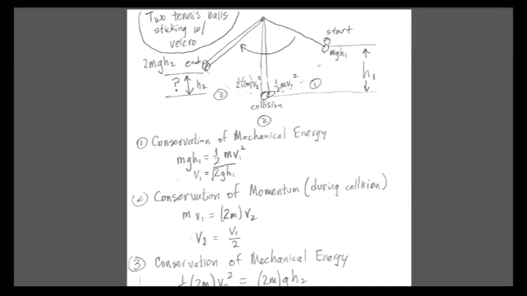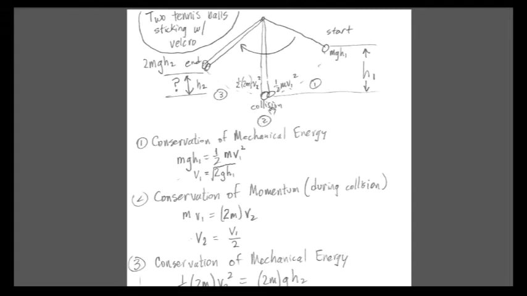So here's our situation. We start here with potential energy mgh1, where h1 is the height before Robin Hood swings down out of the trees. Then Robin Hood's gravitational potential energy converts to kinetic energy due to conservation of mechanical energy. So that is step 1 of the problem. And we see here that the potential energy mgh1 is the same as the kinetic energy just before the collision, where v1 is the velocity of Robin Hood just before he scoops up Fiona. And solving that for v1, I get the square root of 2gh1.